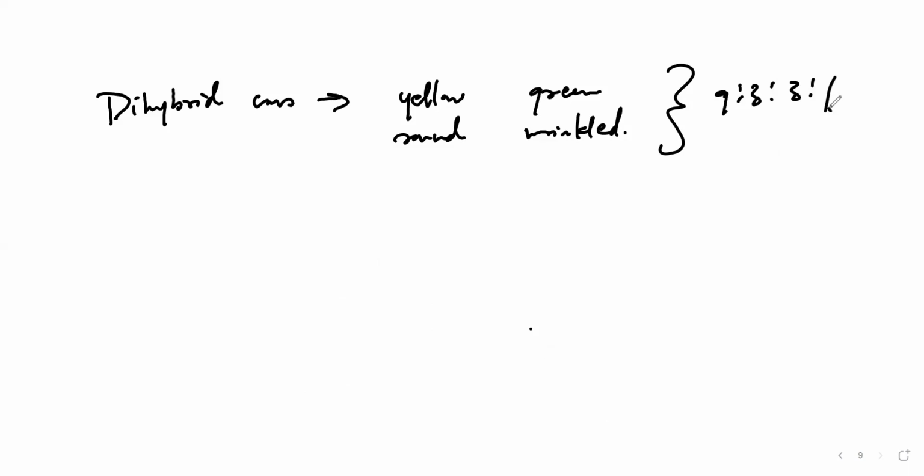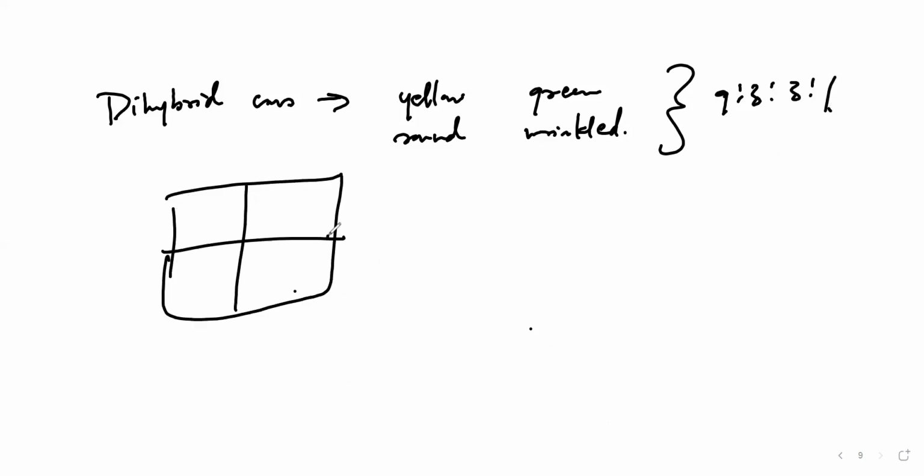Every crossing is done by using a square, and this square is called the Punnett square. Whenever you're doing a crossing in the Punnett square, you have to make sure whatever parents you're taking should be true breeding, meaning they should be homozygous. Then only you're going to get a perfect offspring.